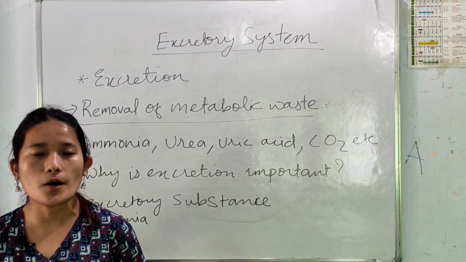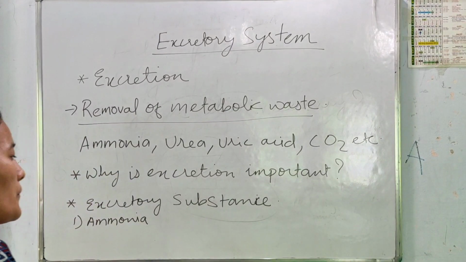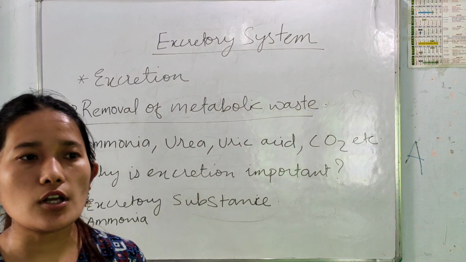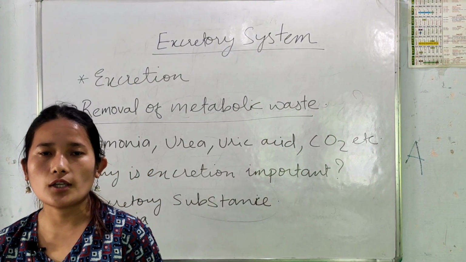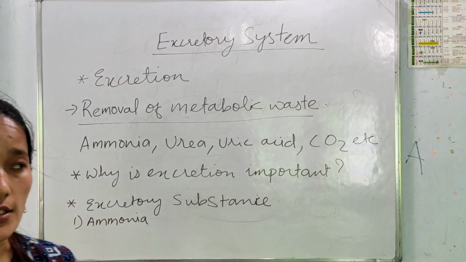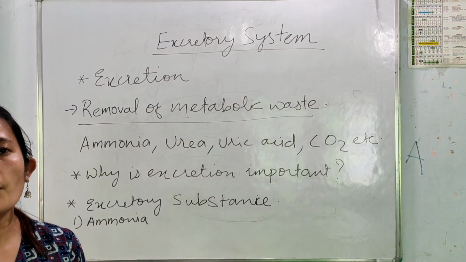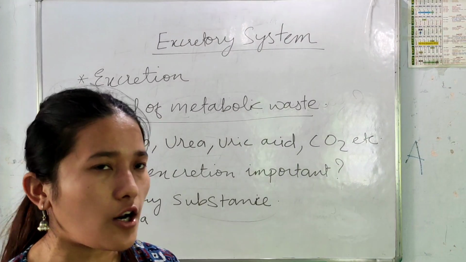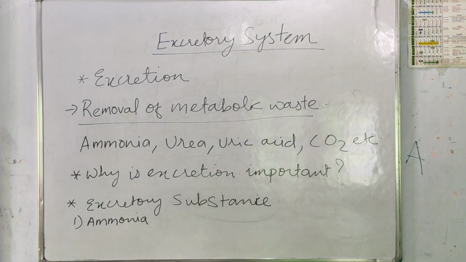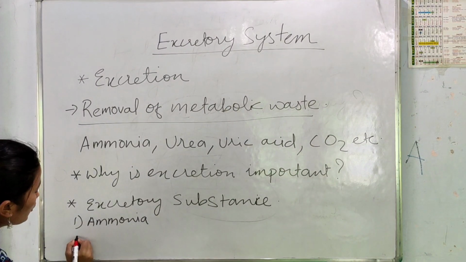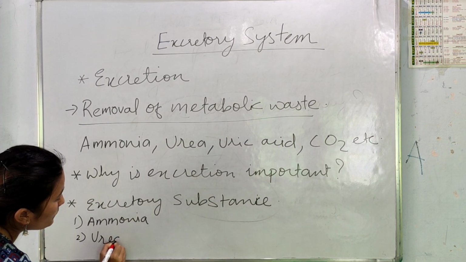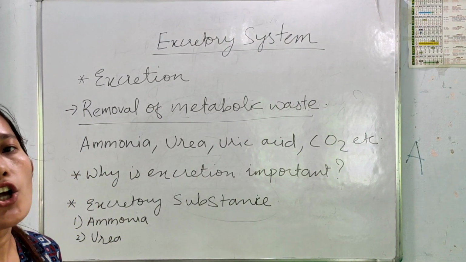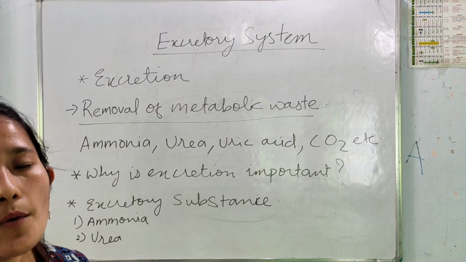It has to be removed. So in the liver, this amino acid is broken down into ammonia. But since a multicellular organism is complex, immediate removal of ammonia does not take place. Ammonia is very toxic, so it has to be removed immediately, but since that process does not happen rapidly, this ammonia is converted into urea. Urea, which is less toxic than ammonia, is then removed in the form of urine from our body.